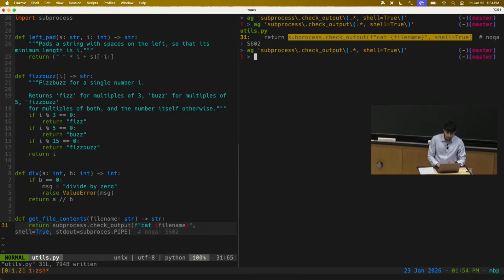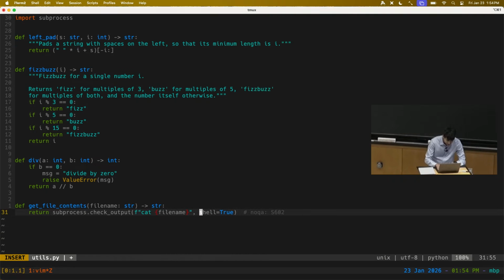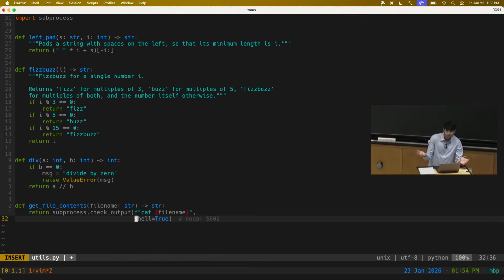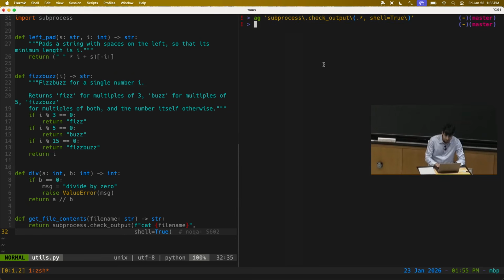And so you could put in a bunch of effort into trying to write a regex pattern that works, but then little things will break it. Another thing that'll break it is just adding a new line here. So let me zoom into this window so you can see where my line breaks are. You could totally format your Python code like this, right? And in this case, I think the auto formatter will change it back. But here, again, when I do this grep or ag command, it doesn't match this anymore because these are now broken across lines. And so you can play whack-a-mole and try to write a whole bunch of regex patterns that look for the thing you want.